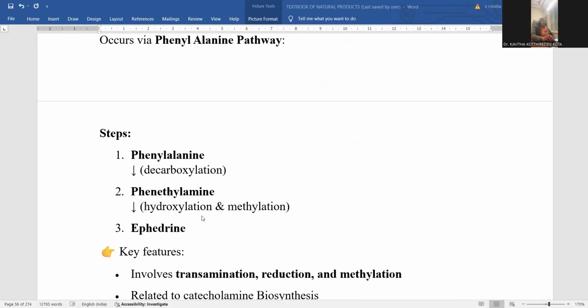Now hydroxylation and methylation should be performed. A hydroxyl functionality is added and a methylating agent is added. Whenever hydroxylation and methylation are performed on this phenethylamine, ephedrine is the final product.